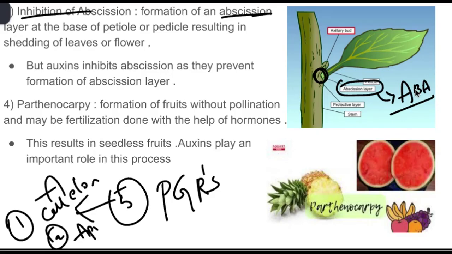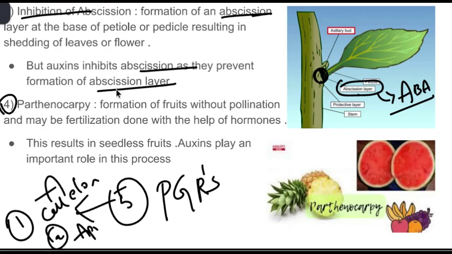ABA causes the abscission layer to be formed on the leaf or fruit, and the leaf will fall gradually. But auxins don't allow the formation of the abscission layer, so that the leaf can stay longer and its life period is increased. Auxin inhibits abscission as it prevents formation of the abscission layer.